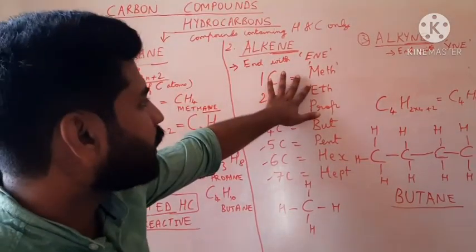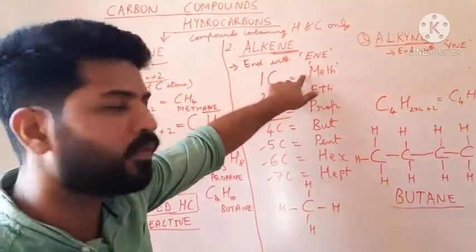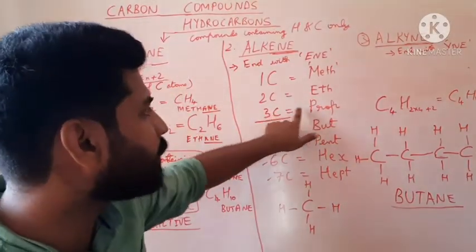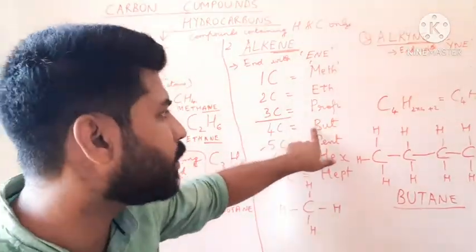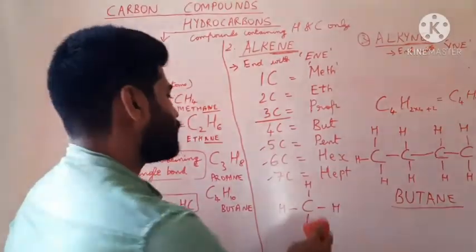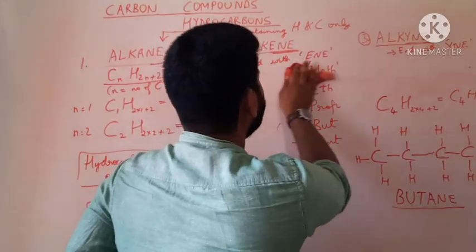The other nomenclature is the same. If there is 1 carbon atom, it will begin with meth, 2 carbons will begin with eth, 3 carbons will begin with prop, 4 carbons will begin with but, and so on. So let us start the discussion about alkenes and alkynes.